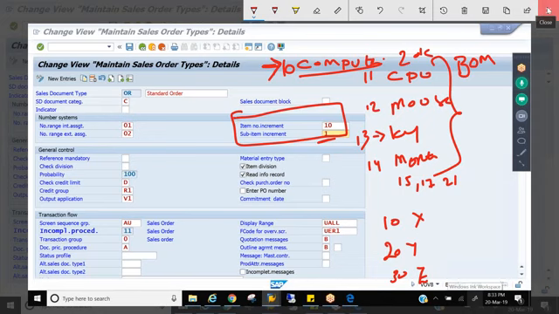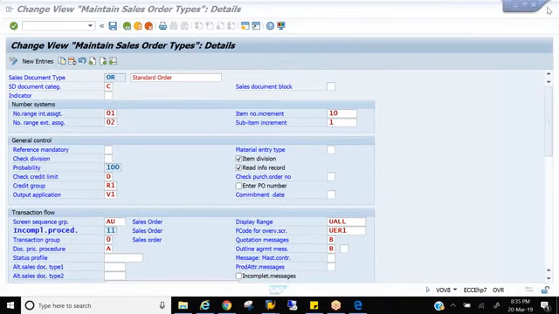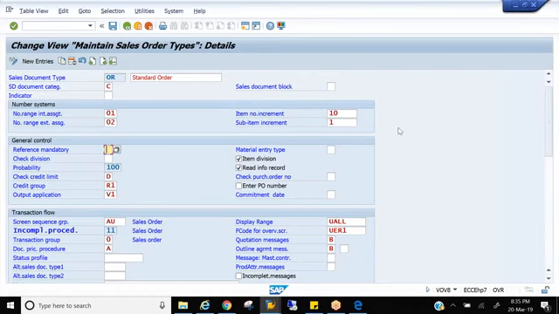Then next is reference mandatory. Which processes need to have a reference mandatory? Anyone? Returns process? Not returns. It is SDF and invoice correction.